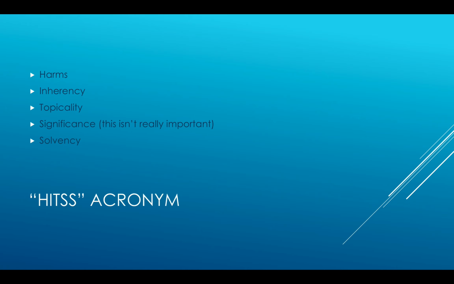The T stands for topicality, which will be a lecture of its own, but the short version is just that topicality refers to whether or not the affirmative defends the resolution and defends the topic. So within that circle analogy I just gave, yes, the affirmative can defend a smaller subset of that circle if they read a plan, but they can't jump outside of the circle entirely. So if the negative were to argue Walgreens is not actually a grocery store, it is more of a pharmacy, that would prove the affirmative's plan is not topical because they have not proven the resolution that you should go to the grocery store.